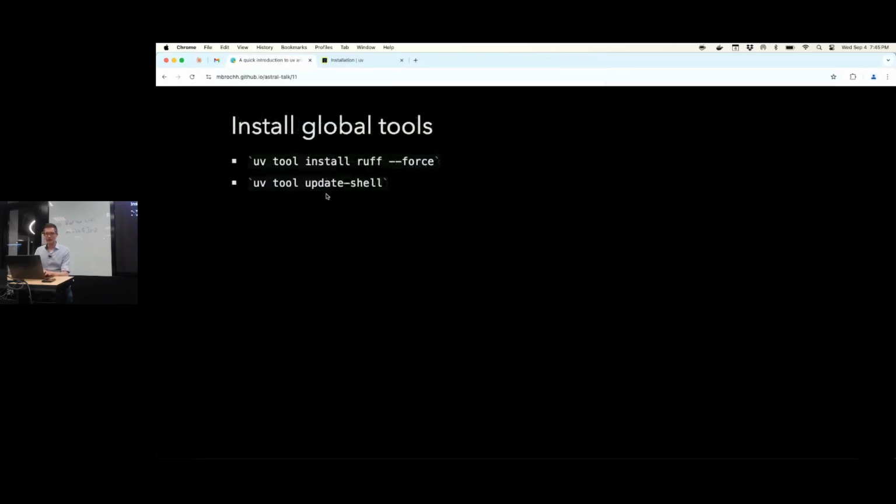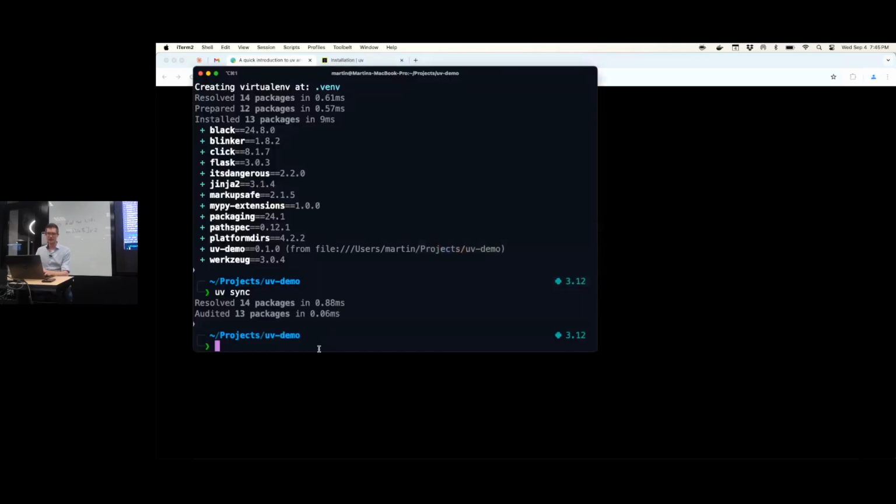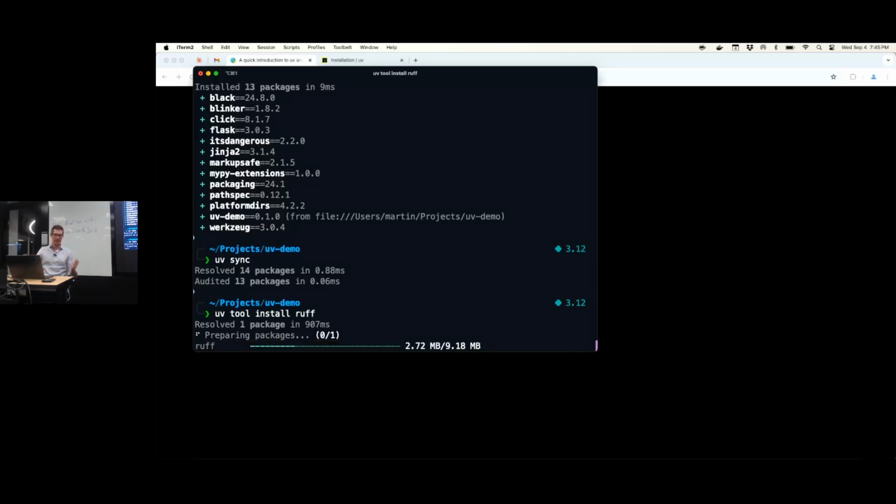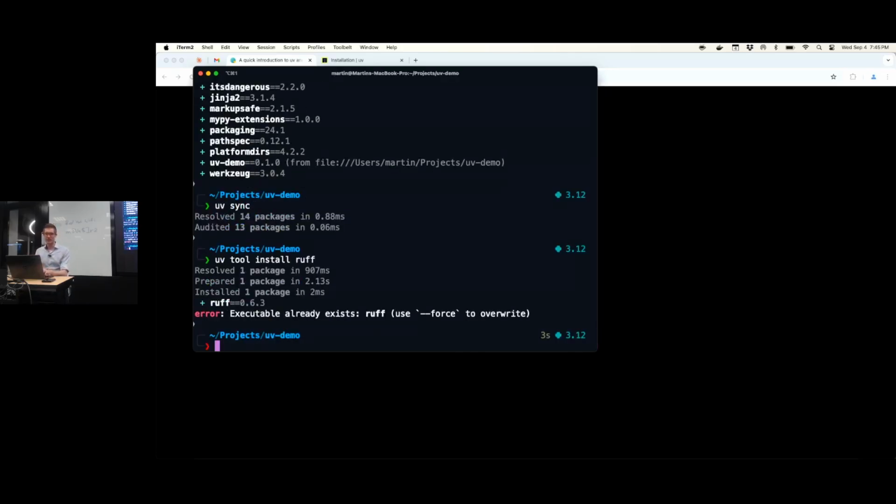So we can also use uv to install global commands that are not part of my virtual env. So for example, maybe I always want to use Ruff with every project that I do. So I might want to install that globally. I have done this before, and because of that, I believe the executable is lying around somewhere on my disk, and I didn't delete that earlier. So it's warning me here that the executable already exists, and if I really want to reinstall it, I have to use force.